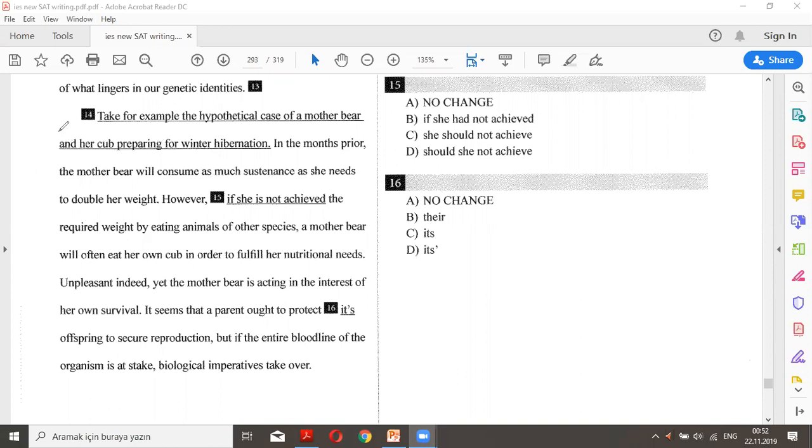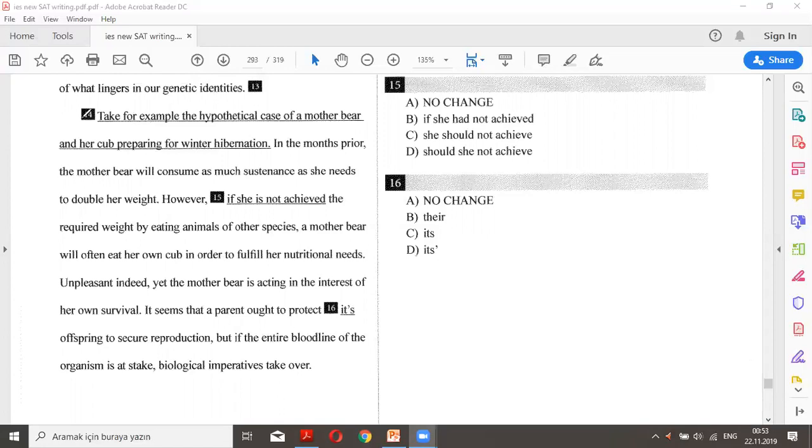Take, for example, the hypothetical case of a mother bear and her cub preparing for winter hibernation. In the months prior, the mother bear will consume as much sustenance as she needs to double her weight. However, if she has not achieved the required weight by eating animals of other species, a mother bear will often eat her own cub in order to fulfill her nutritional needs.